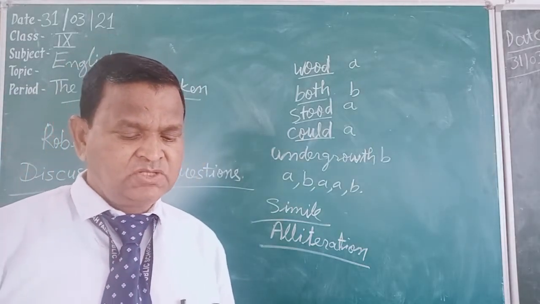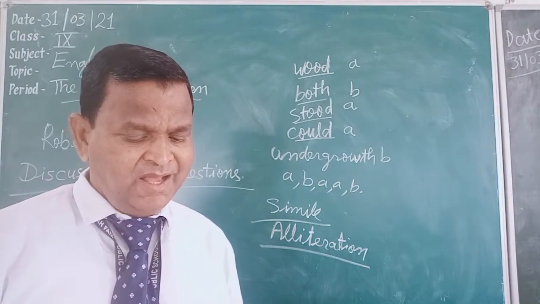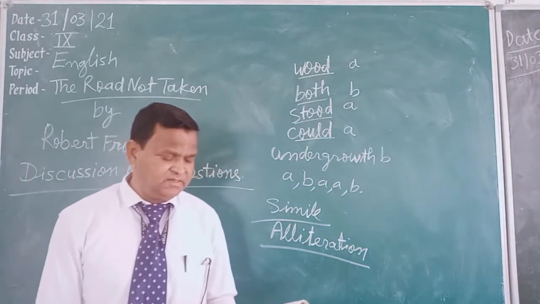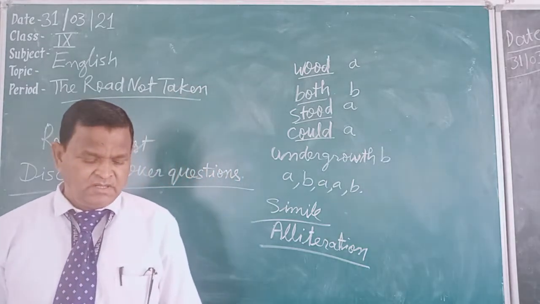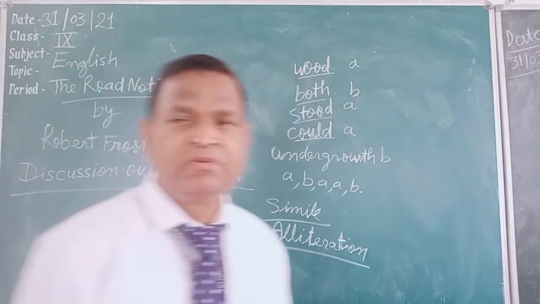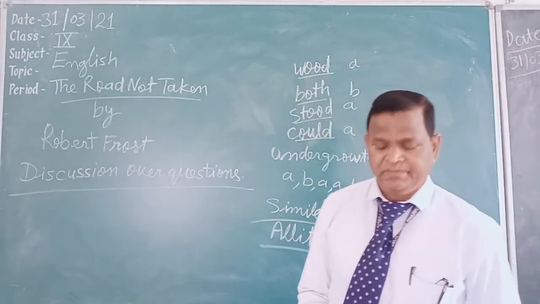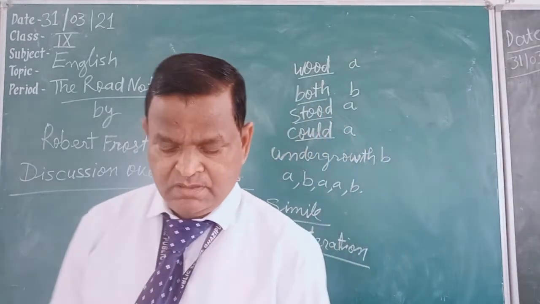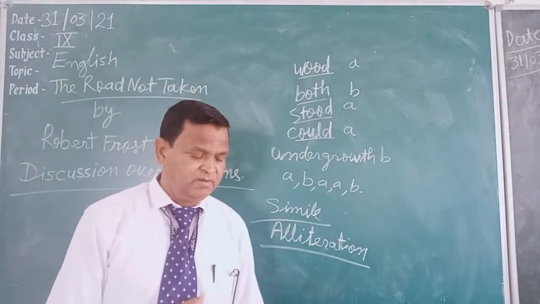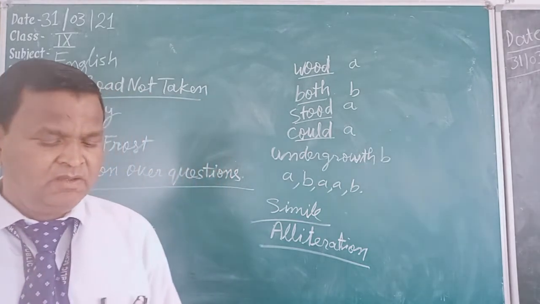What do you think the last two lines of the poem mean? Looking back, does the poet regret his choice or accept it? The last two lines: I took the one less travelled by, and that has made all the difference. The last two lines refer to the choice of the poet Robert Frost. The road that he had taken made the difference in his life, meaning he became a poet.